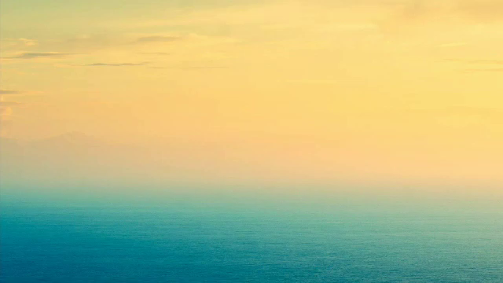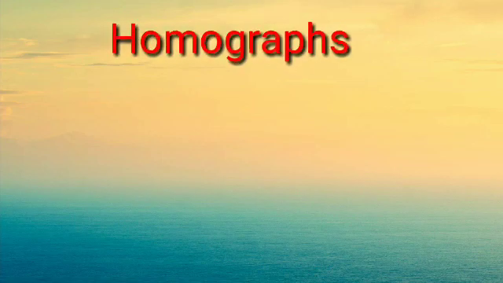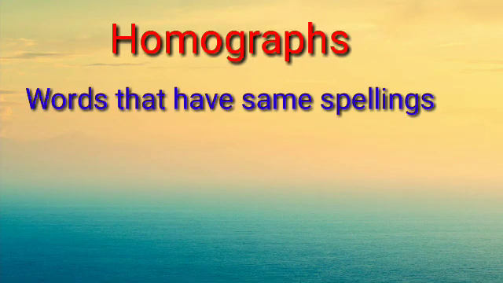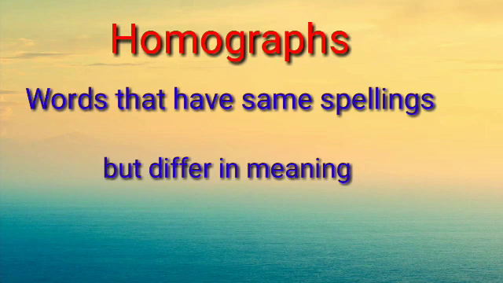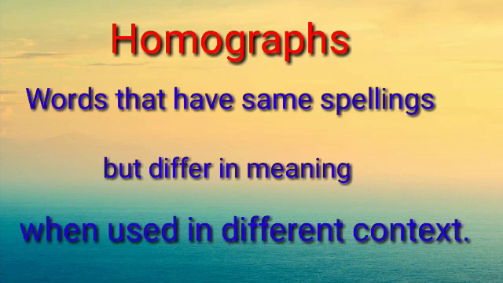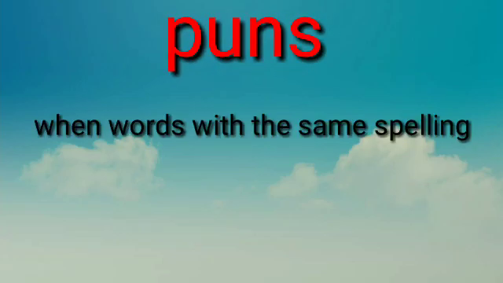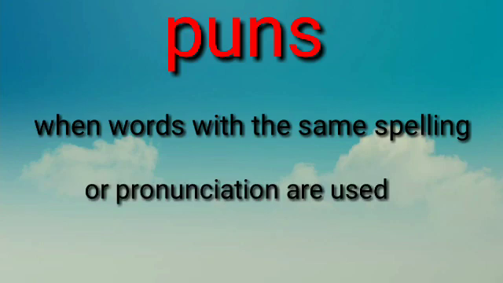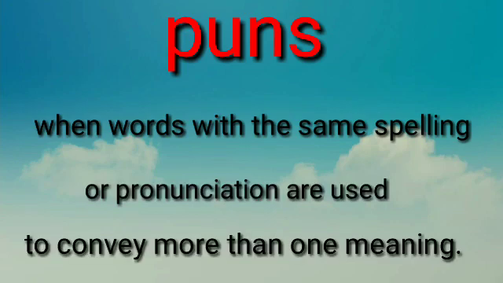Now let us take a short review of the poem. In this poem, we have studied about homographs. Homograph means the words that have the same spelling but differ in meaning when these words are used in different contexts. In this poem, we also have studied the figure of speech, that is puns. When words with the same spellings or pronunciation are used to convey more than one meaning, it is called puns.